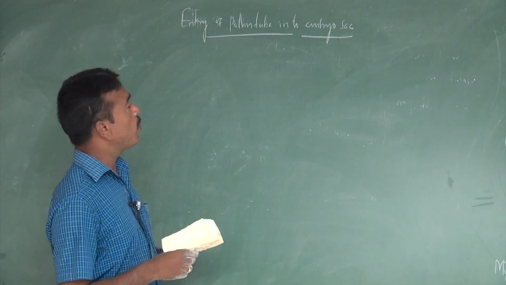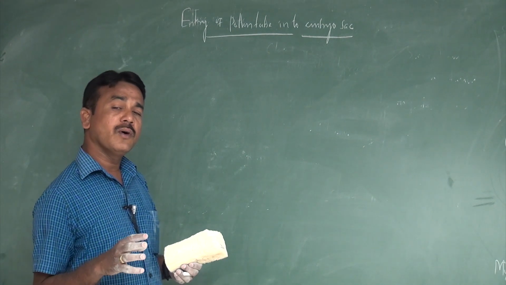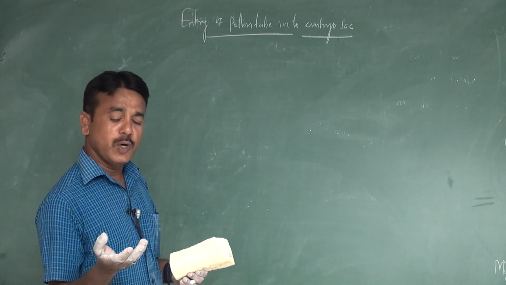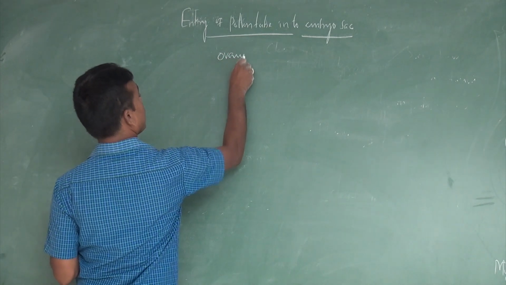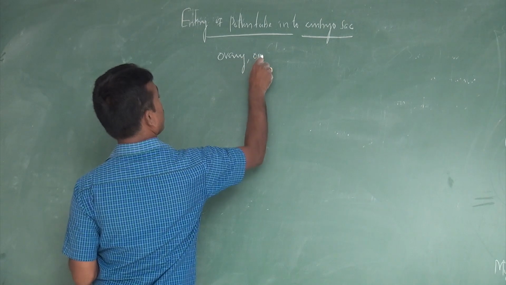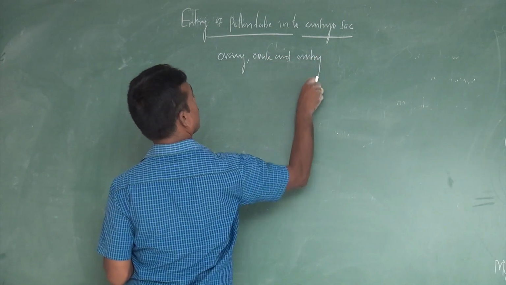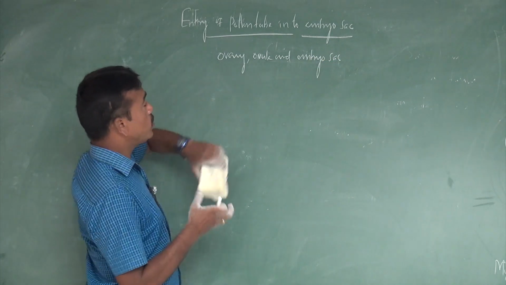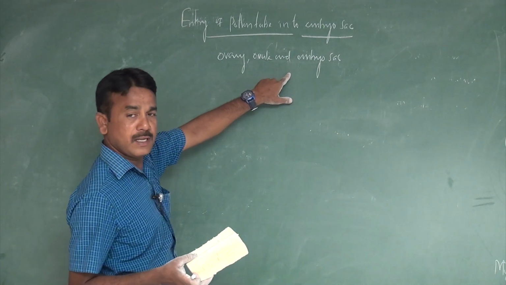For the entry of the pollen tube in the embryo sac, in all kinds, the pollen tube moves towards the ovary, ovule and embryo sac, or rather there is growth of the pollen tube toward the ovary, toward the ovule, toward the embryo sac.